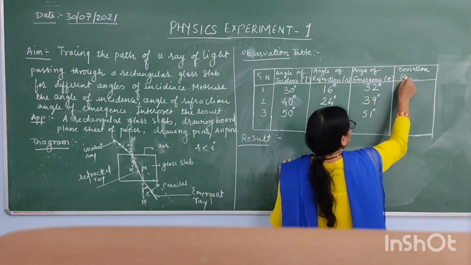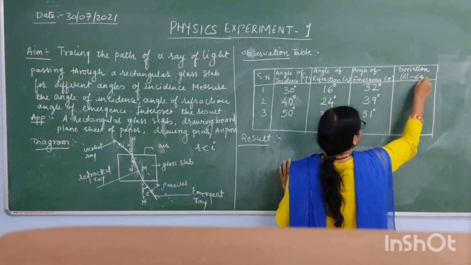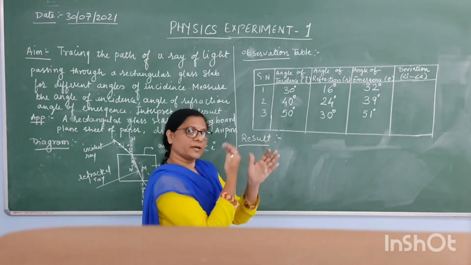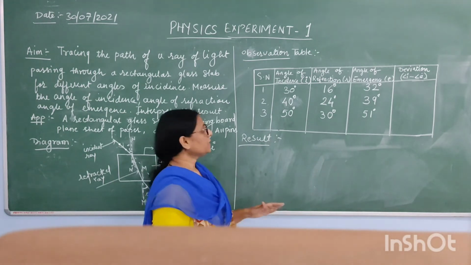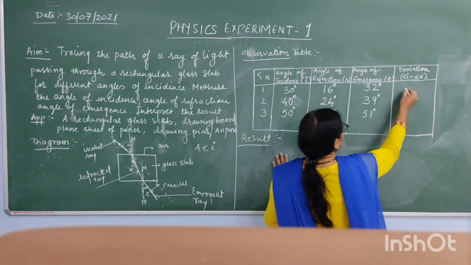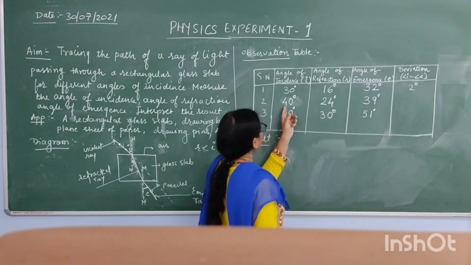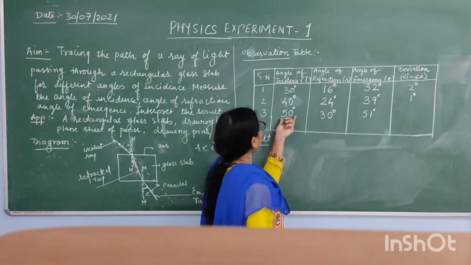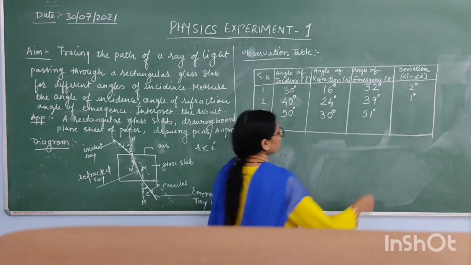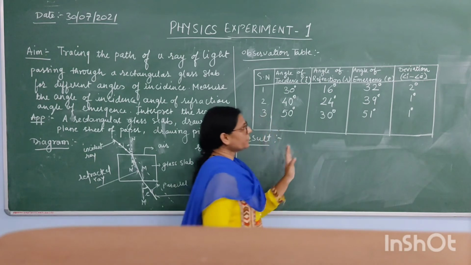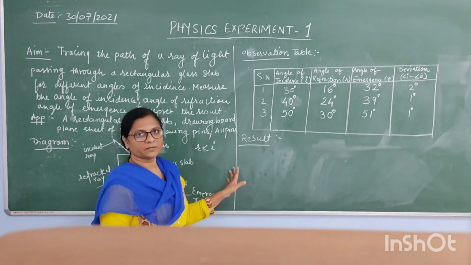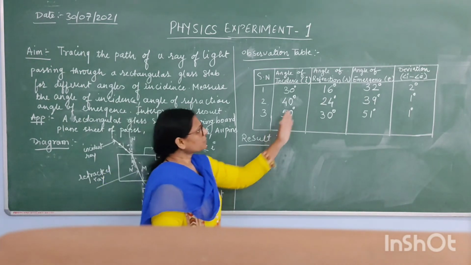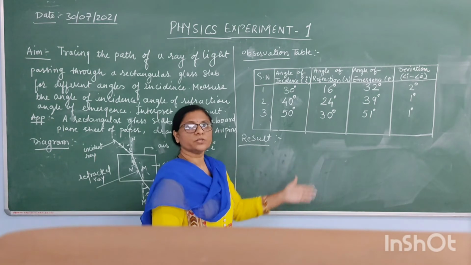So deviation is what? Either you can take the difference of angle of incidence and angle of emergence, or you can take angle of emergence minus angle of incidence. So here the difference is found to be 2 degrees. For the 40 degree angle of incidence, it is 1 degree, and for the last reading, that is 50, it is found to be 1 degree. This is due to human error, because there are instrument errors as well. So these differences take place because of human error.